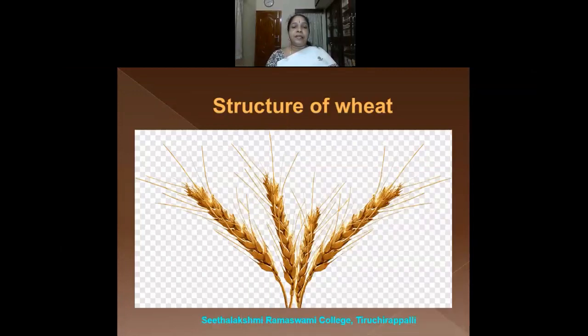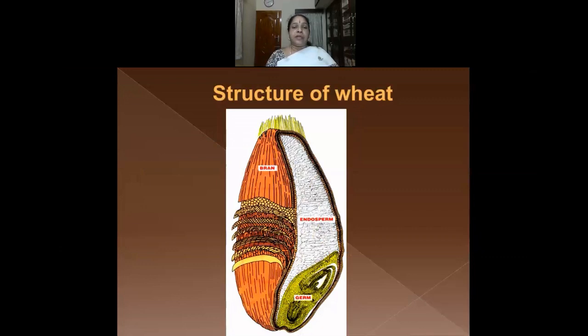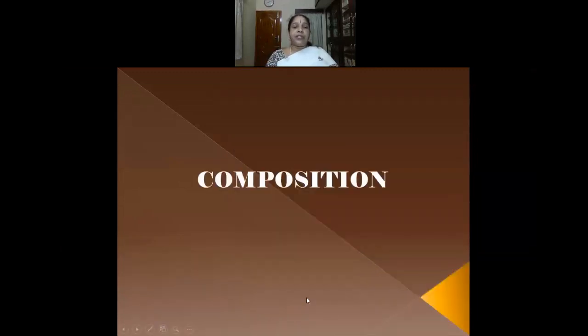So this is the wheat grain, the crop that has been grown in the field. This is the structure of a single wheat grain. You can see the hairs that are present at the tip of the grain. And this structure is not exactly oval but somewhat oval in shape, so we are calling it ovoid. And like any other cereal, it will have the bran, the endosperm and the germ. We shall see the composition, that is, the nutrients that are present in the wheat grain.